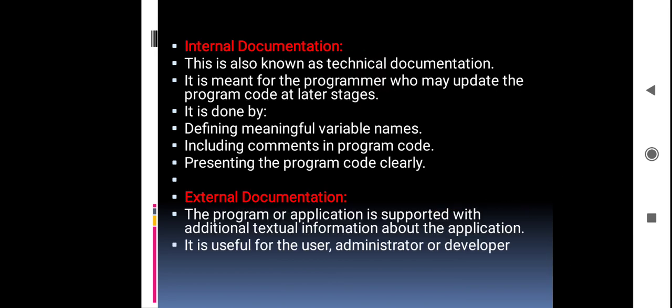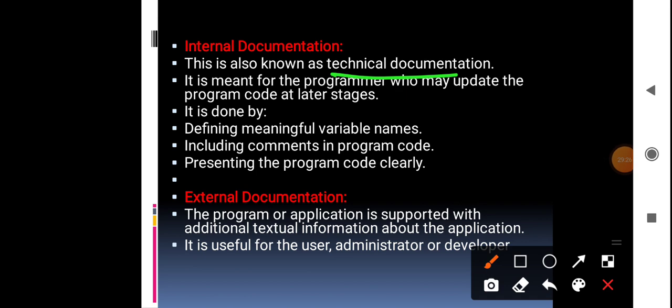Internal documentation is also known as technical documentation. Here all the terms are defined using the given variable names, including comments in the program and presenting the code clearly. All this specifies the internal documentation. External documentation means the program or application is supported with additional textual information about the application. It will be useful for developers, administrators and users.